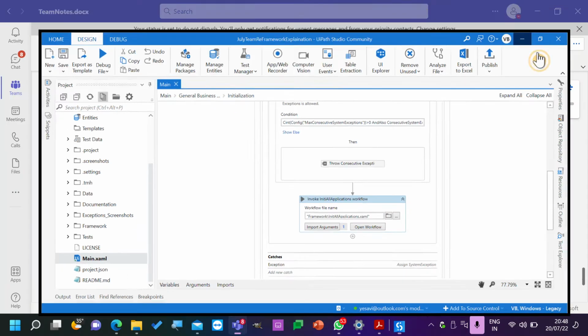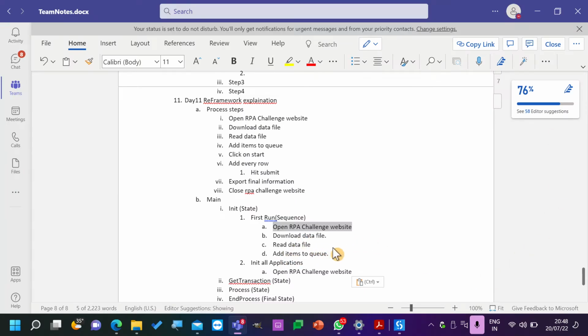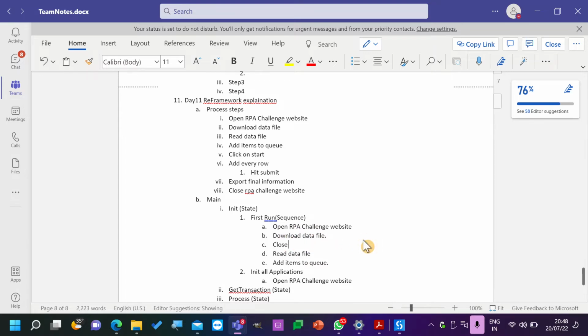So one thing that we need to do over here is, after adding all items or after downloading the file, what we need to do is close RPA challenge. Because till here, after completing this step, do we need to use this one again? Like, we don't have any other activity for this one, right? No. Since we don't have, we can close it.